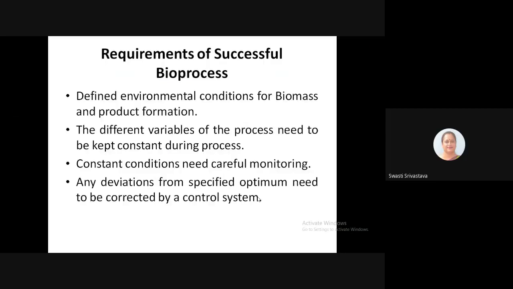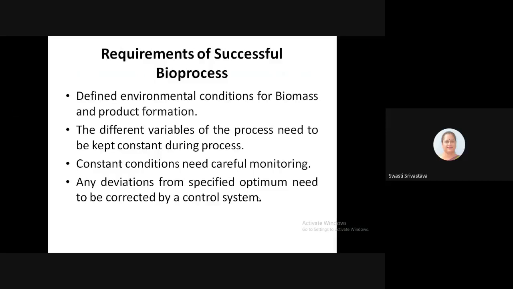Now, the requirements of a successful bioprocess. The successful bioprocess should be carried out in a defined environmental condition, so that it gives the maximum output of biomass as well as the product. So we can have the biomass itself as a product, that is, suppose in case of single cell proteins, or the product formation may be the synthesis of any kind of enzymes. So this has to be done in a defined environmental condition.